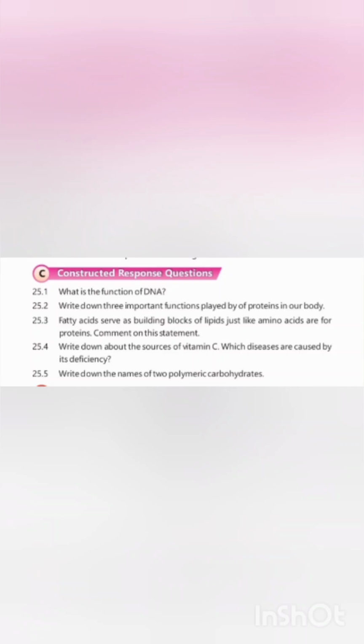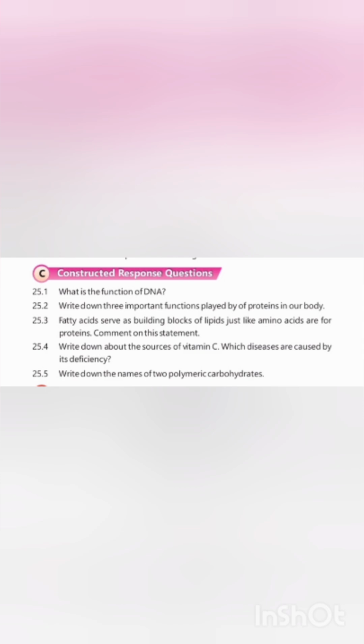Question 3. Fatty acids serve as building blocks of lipids just like amino acids are for protein. Comment on this statement. So, this statement is chemically accurate. Just as proteins are macromolecules built from long chains of individual amino acids linked by peptide bonds, most lipids are complex triglycerides built from simple structural units called fatty acids. Specifically, three fatty acid chains react with one glycerol molecule through a condensation reaction to form a fat molecule.